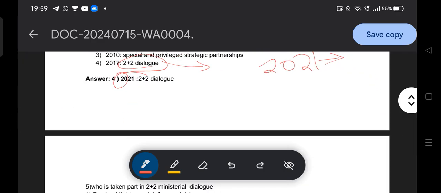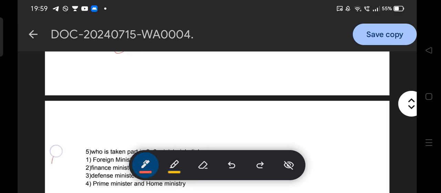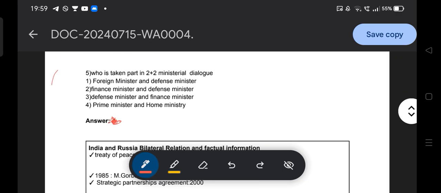Another question before you: who takes part in the 2+2 ministerial dialogue? Who are the participants in the 2+2 ministerial dialogue? Option A, foreign minister and defense minister. Option B, finance minister and defense minister. Option C, defense minister and finance minister. Option D, prime minister and home ministry.